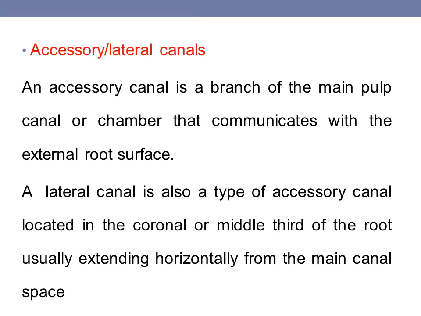Then coming to the next pathway of communication, that is the accessory canal or lateral canal. An accessory canal is a branch of the main canal or chamber that communicates with the external root surface. A lateral canal is also a type of accessory canal located in the coronal or middle third of the root, usually extending horizontally from the main canal space.